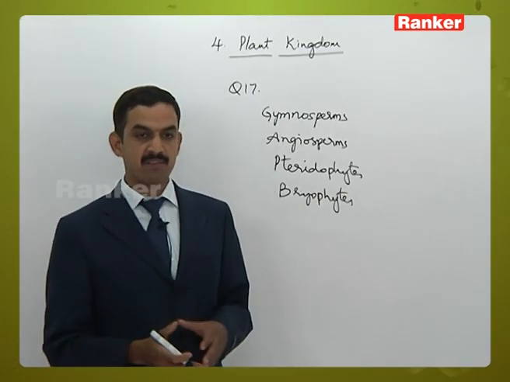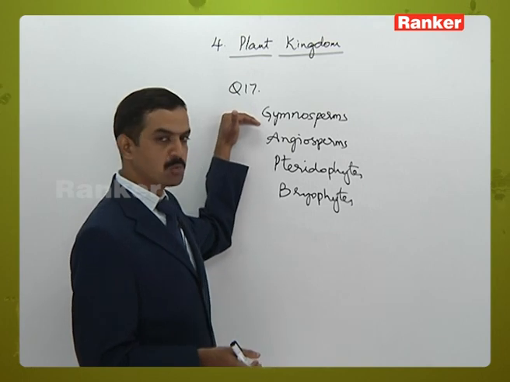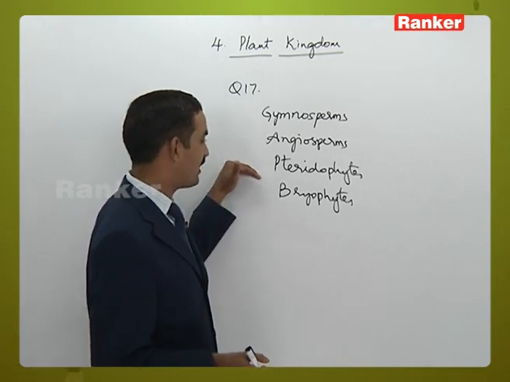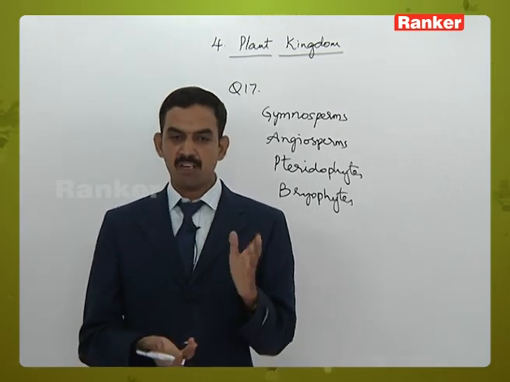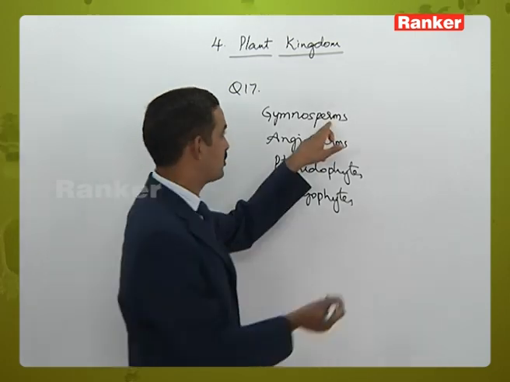So in the given question, the first one should belong to gymnosperms, the second one should belong to angiosperms, third one pteridophytes and fourth bryophytes. So if you see the option number 3, they have given living fossil. Living fossils are present in gymnosperms.